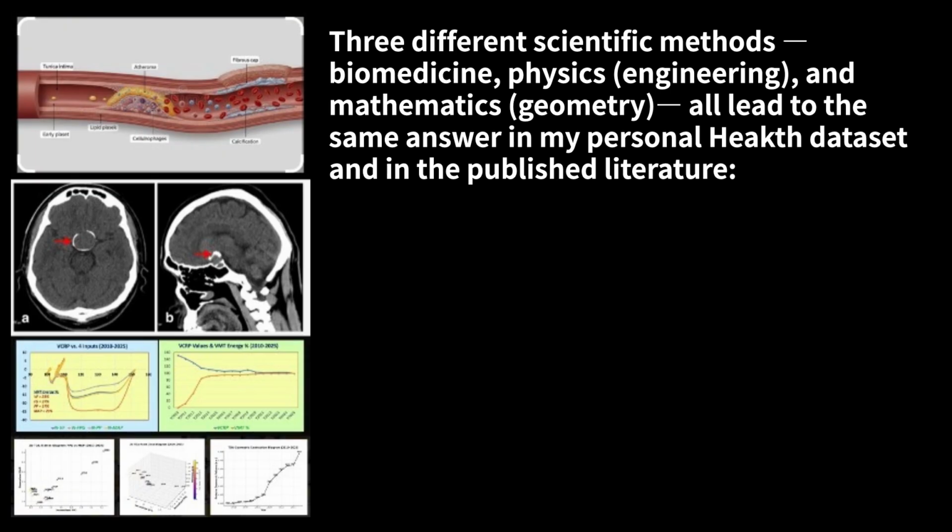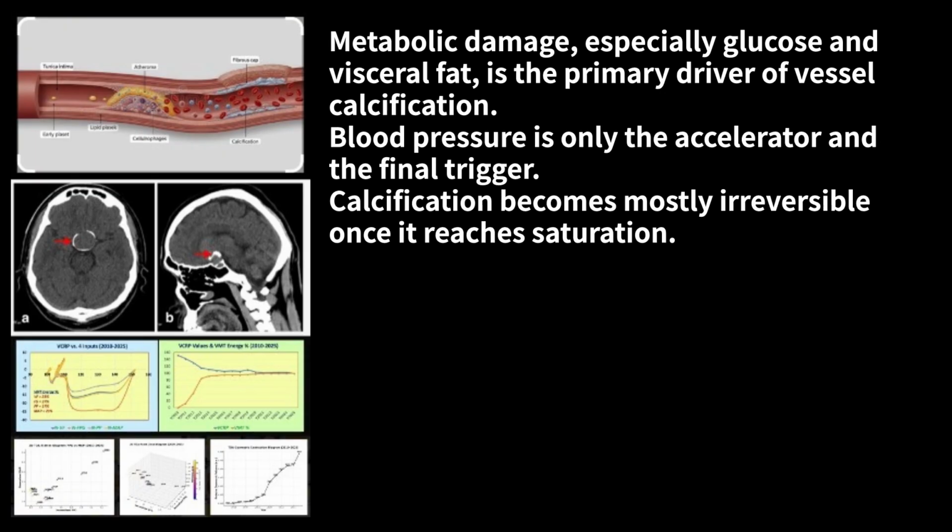In my personal HEAT dataset and in the published literature, metabolic damage, especially glucose and visceral fat, is the primary driver of vessel calcification. Blood pressure is only the accelerator and the final trigger. Calcification becomes mostly irreversible once it reaches saturation.